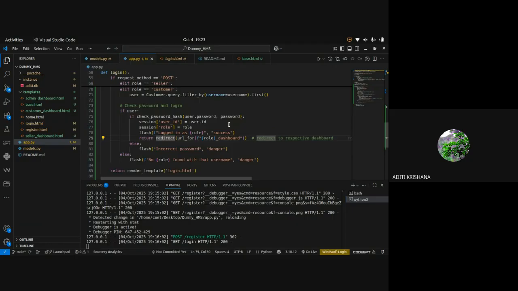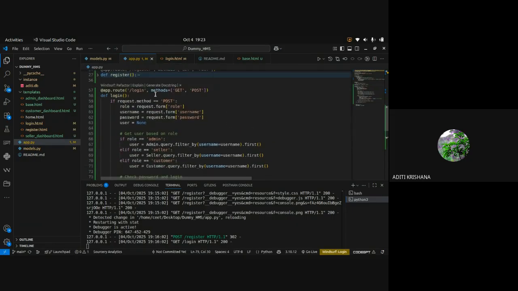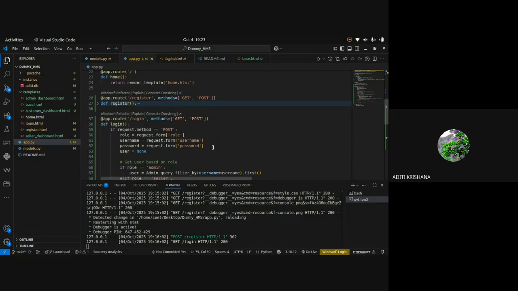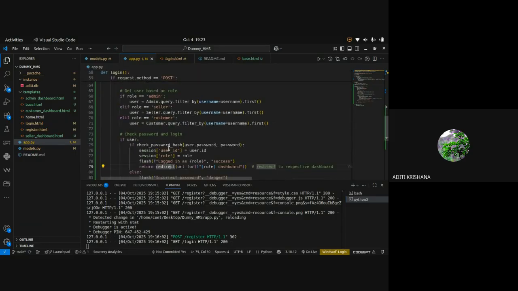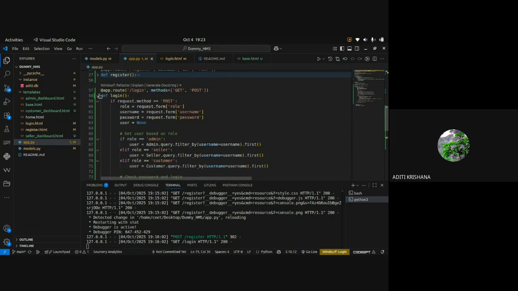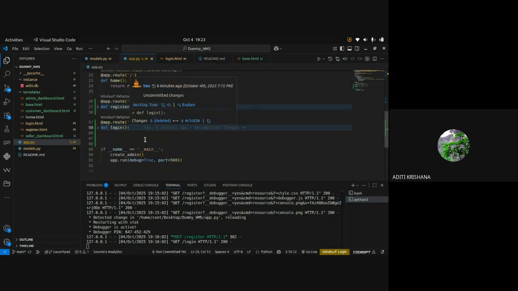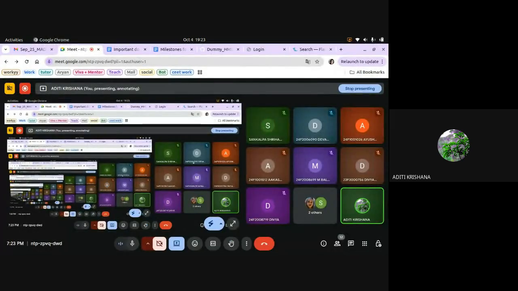Okay. So login part is also similar to register, but here it is not getting added into the database, not getting committed into the database. It is getting checked whether the details typed at the time of login are matching with the data present inside the database or not. Okay, is it clear to everyone how the login route is being created?